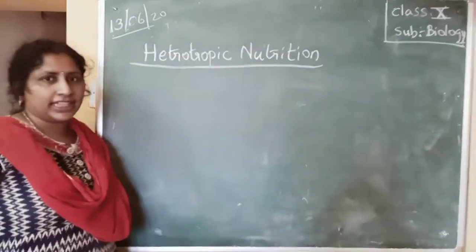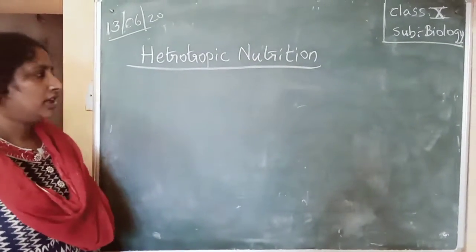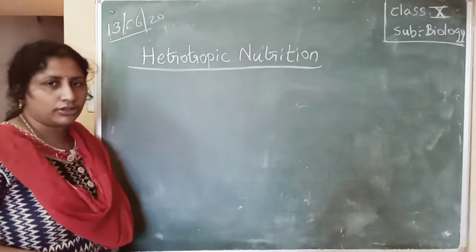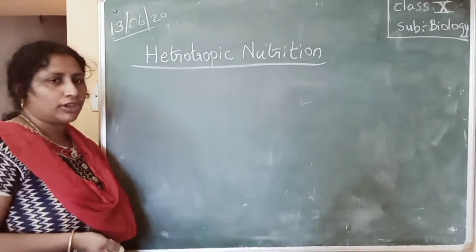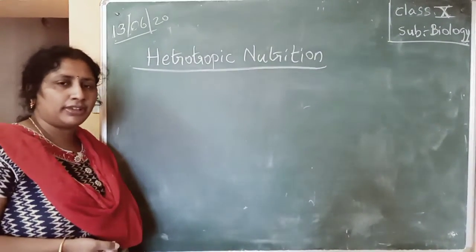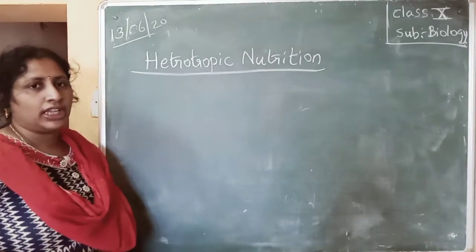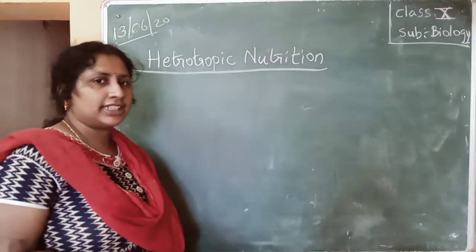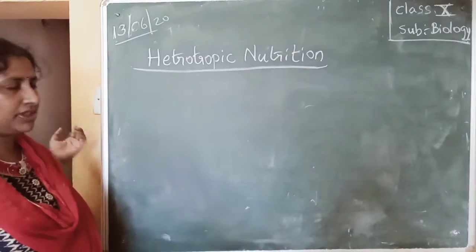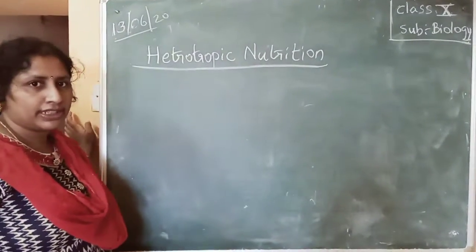So the next topic is heterotrophic nutrition. We have seen already autotrophic nutrition. Autotrophs are the organisms which are capable of producing their own food, and those organisms follow autotrophic nutrition. Now coming to heterotrophic nutrition.